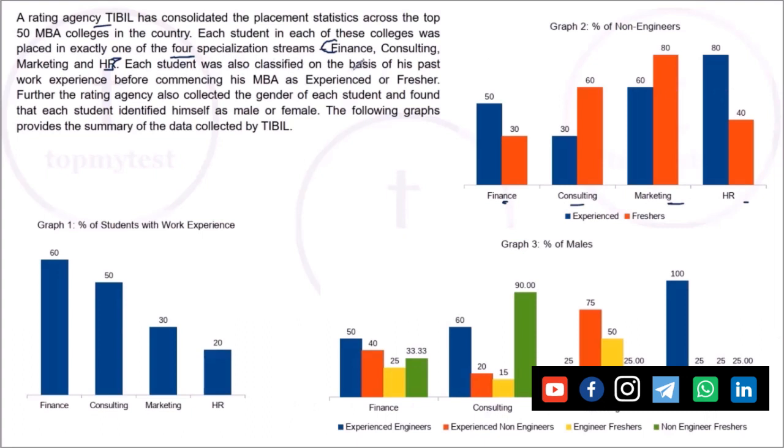Each student was also classified on the basis of his past work experience before commencing his MBA as experienced or fresher. So people with work experience are experienced, people without are fresher. Further, the rating agency also classified the gender of each student and found that each student identified himself as male or female. So there is no third gender, only males or females, that's another bifurcation. The following graphs provide the summary of the data collected by Tibble.